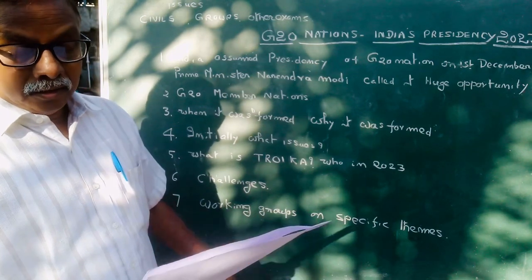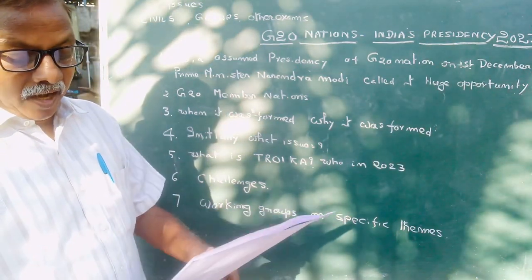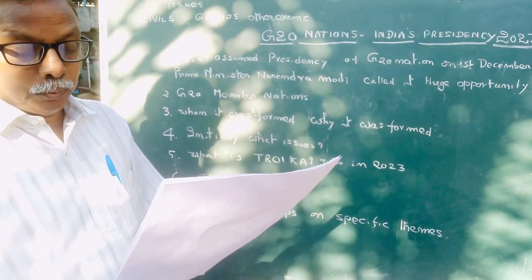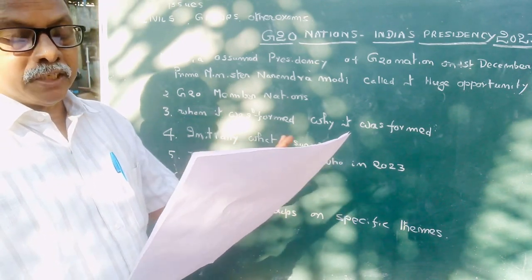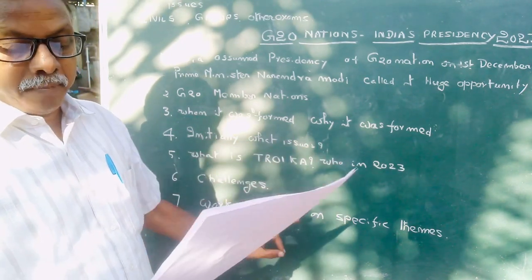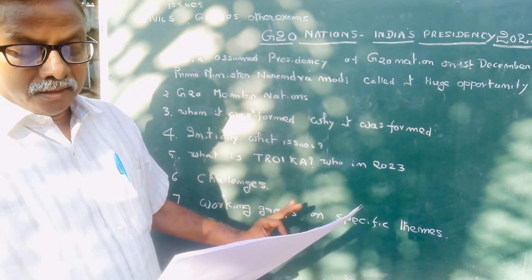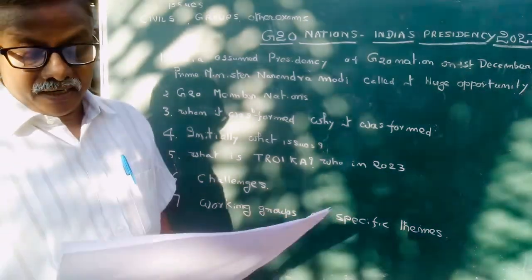And later, the G20 nations were added to it, and they concentrated more on matters related to cooperation over trade, climate change, sustainable development, health, agriculture, energy, and environment.